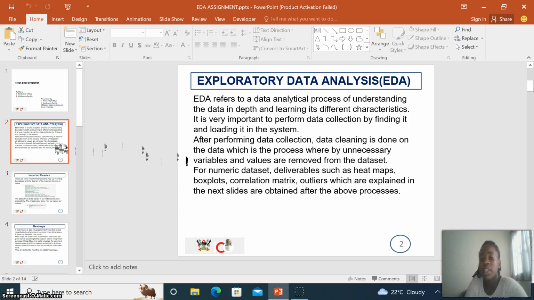And for numeric data sets, data variables such as heat maps, box plots, regression matrices, as you're going to see in the coming slides, are obtained after performing the above processes, which are data cleaning, provided you've evaluated your data and you see it's suitable to be used in the building of your project.